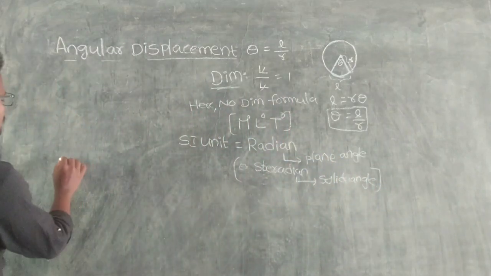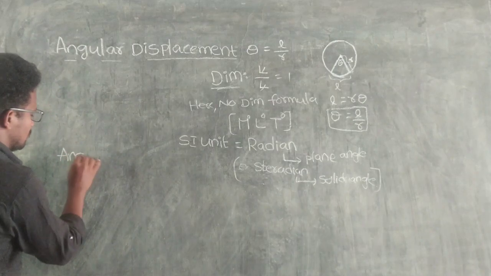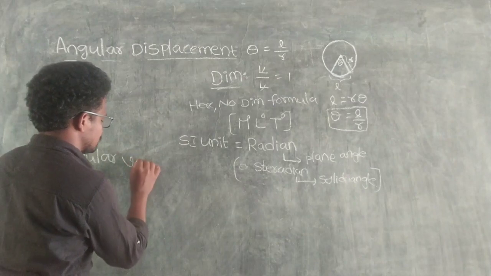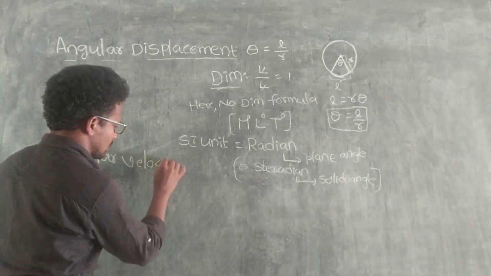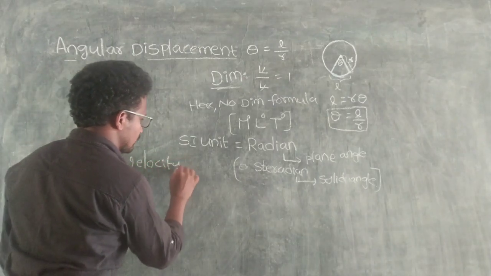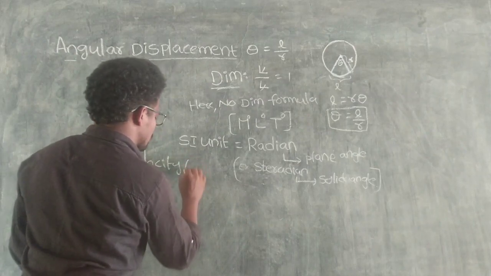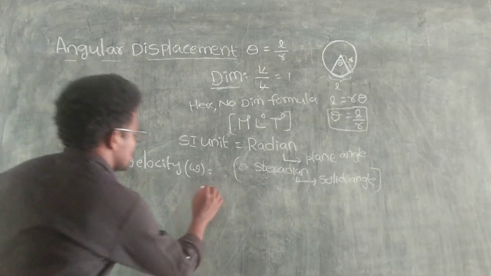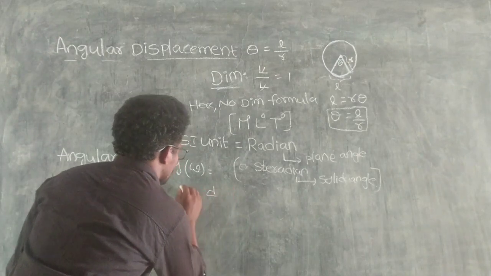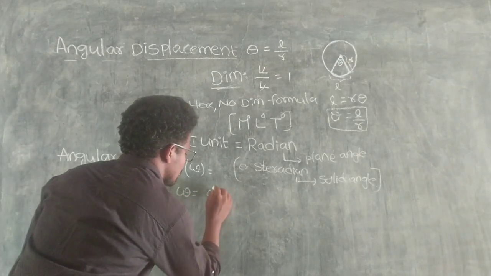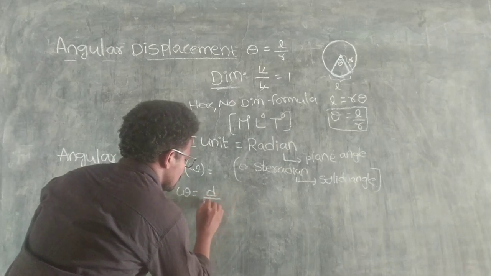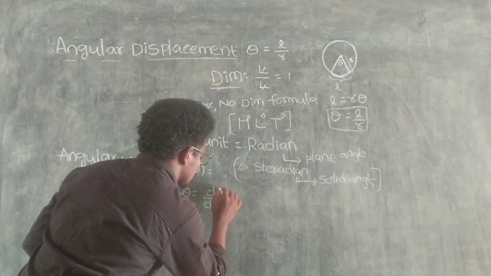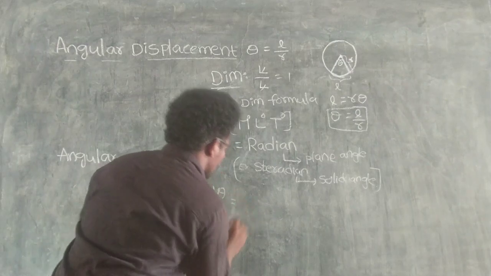So now coming to angular velocity. What is the formula? Omega equals d by dt of theta.